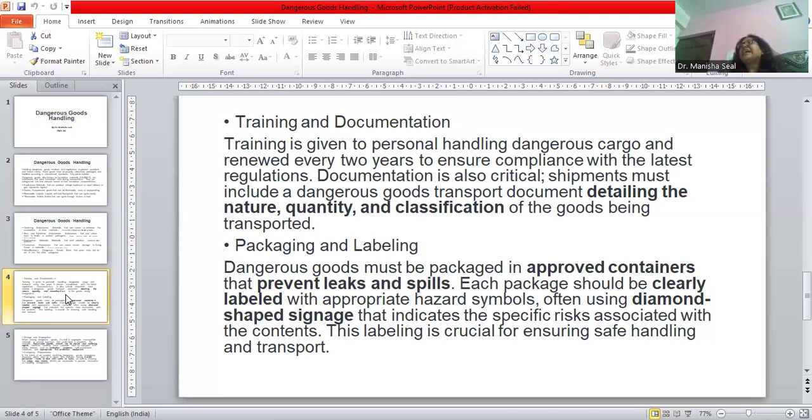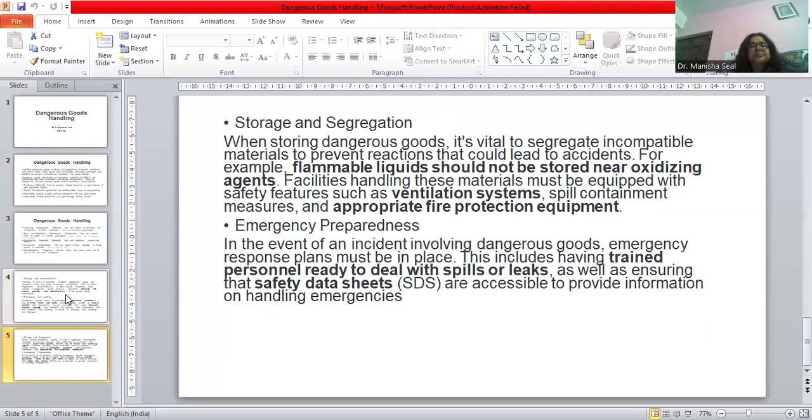So whoever is handling, passing through, or coming in contact with that particular type of item should be carefully handling and dealing with it. The container should also prevent any kind of leakage or spillage, and this must be taken into consideration. That kind of packaging or container should be used. Apart from that, storage and segregation.